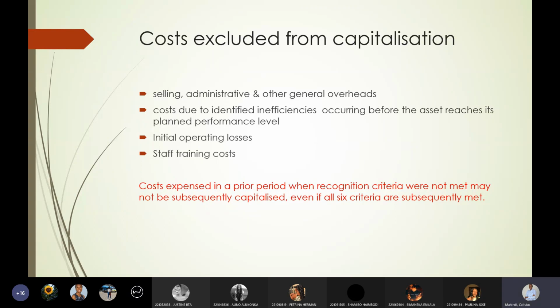Now, since these costs were expensed previously, they will remain expensed in future because they never met the recognition criteria before. So something like a research expense can never be capitalized. A development expense that did not meet the criteria previously and maybe in the current period now meets the criteria, should still remain expensed.